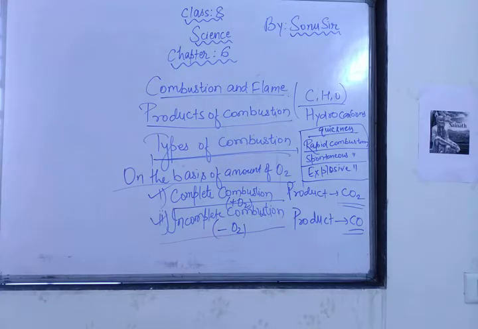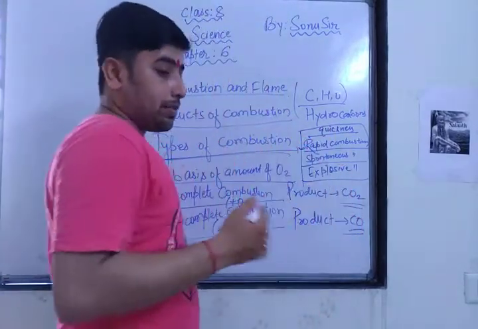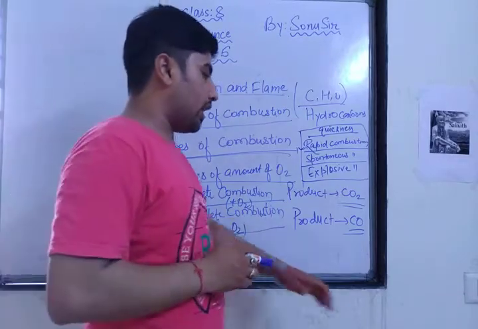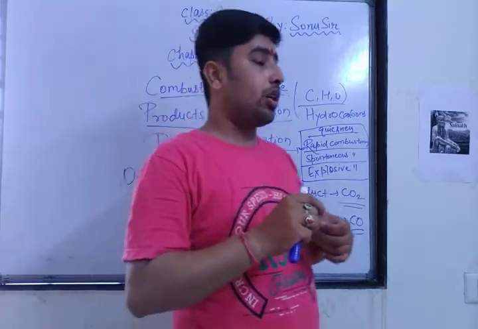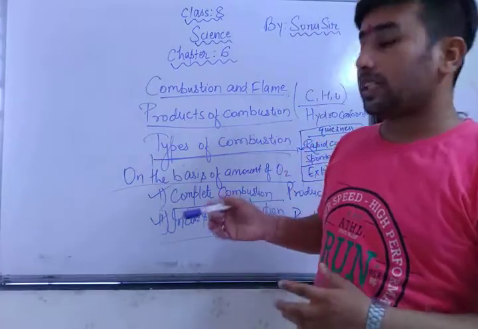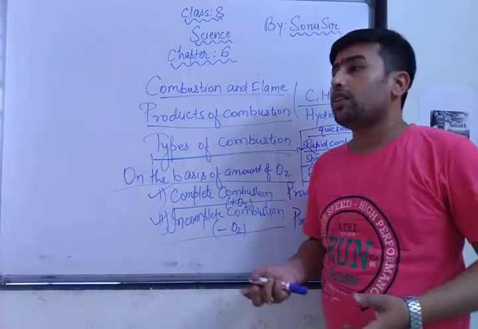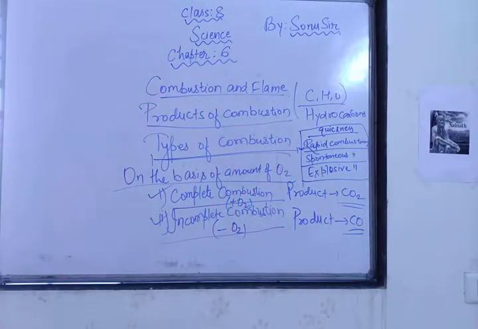When you take a matchstick near the gas stove, the fire catches very quickly, and this type of combustion is called rapid combustion. In this combustion, a large amount of heat and light is produced.